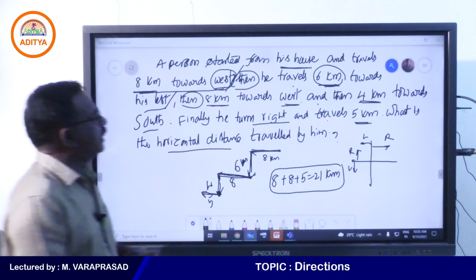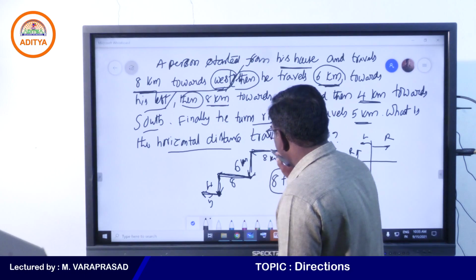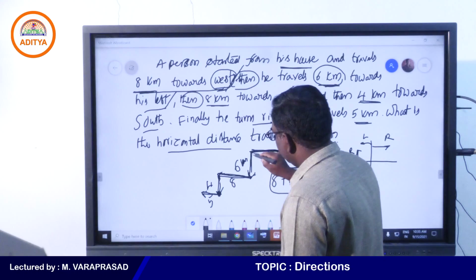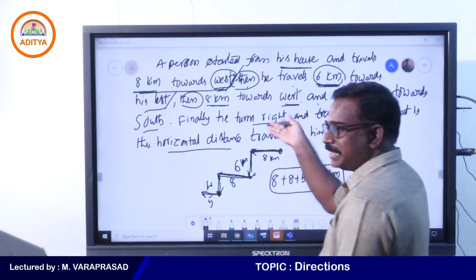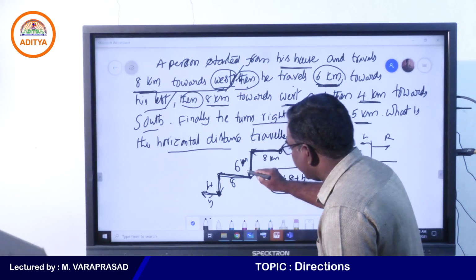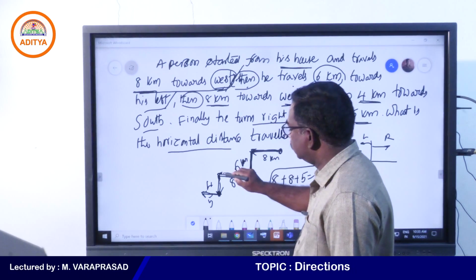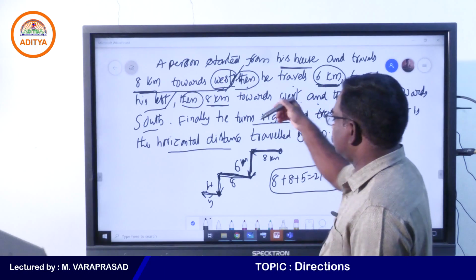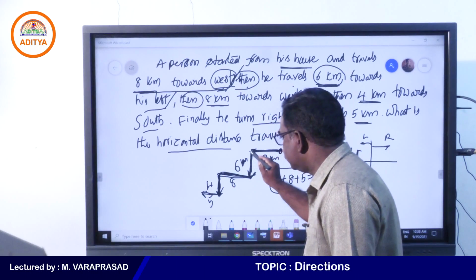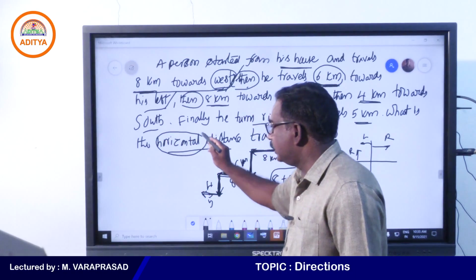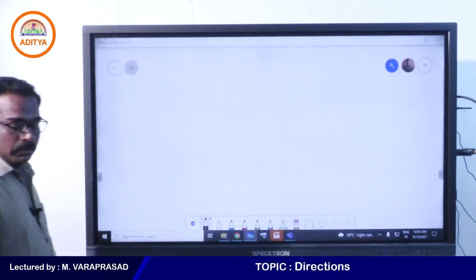Right? Now, see, first he travelled towards west, this side. This is the house, west, right side opposite. After that, what happens? Then he travelled 6 kilometers towards his left. Left means anti-clockwise, right? 6 kilometers. Then 8 kilometers towards west. Again west, 8 kilometers. After that, 4 kilometers towards south means down. So, these are called horizontal distance and these are called vertical distance. The question is asking for horizontal distance. 8 plus 8 plus 5, 21 kilometers, right? One more example.